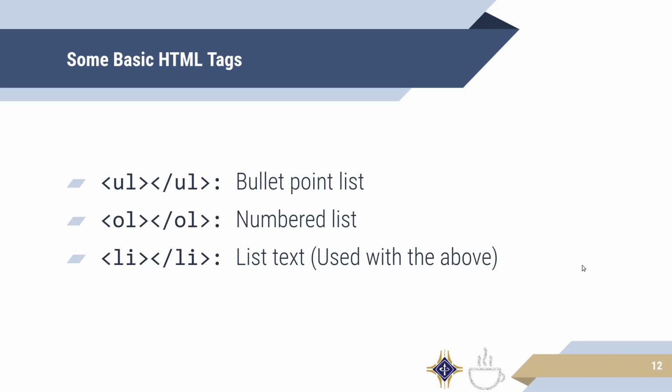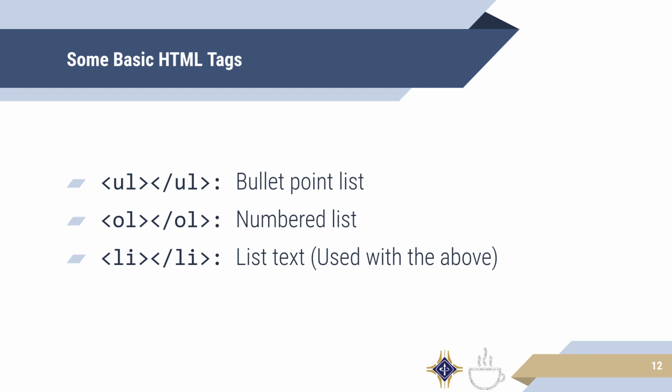A couple more important ones are the UL, the OL, and the LI tags. UL, or unordered list, is like a bullet point list, like what you see on the screen here. On the other hand, OL is a numbered list, or ordered list. This is going to be like the numbers 1, 2, and 3, kind of like that curriculum slide you showed earlier in this video.